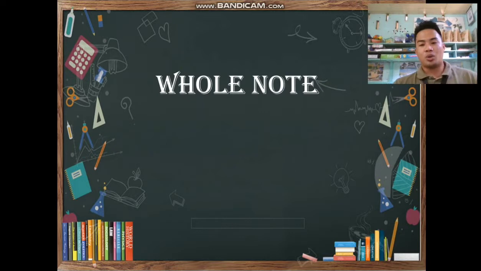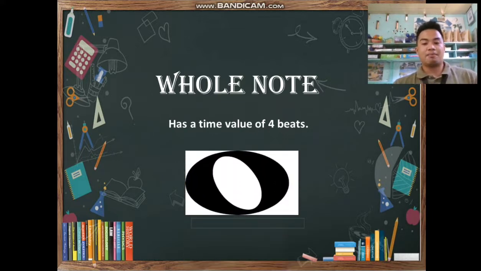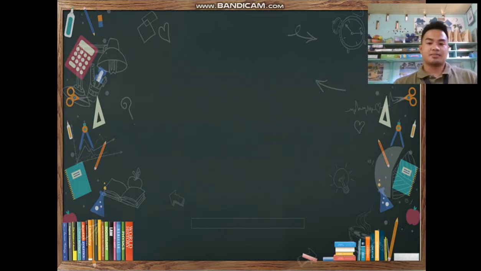First, we have the whole note. A whole note has a time value of 4 beats. This is the image of the whole note. If you encounter it, class, and you are asked what type of note this is, it is a whole note and it has 4 beats.